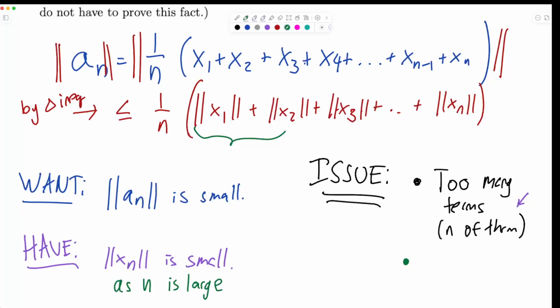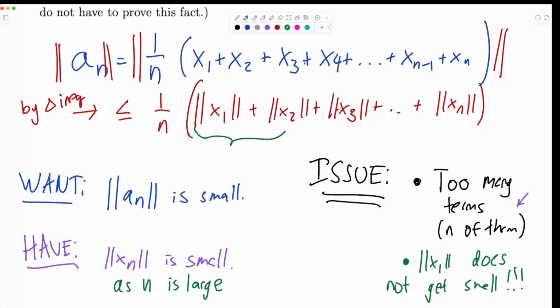The first terms could be really big, right? So maybe the last terms are small, but the first terms are big. So x1 does not go to 0. Does not get small. Okay, so these are our issues. We have a lot of terms. We have terms that are annoying, and we have to somehow be able to still solve it.